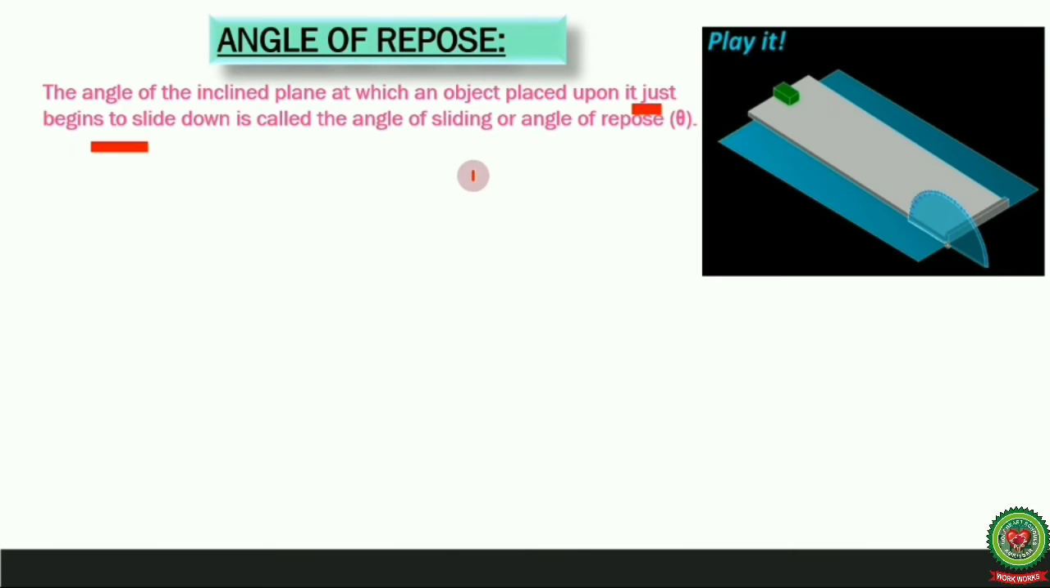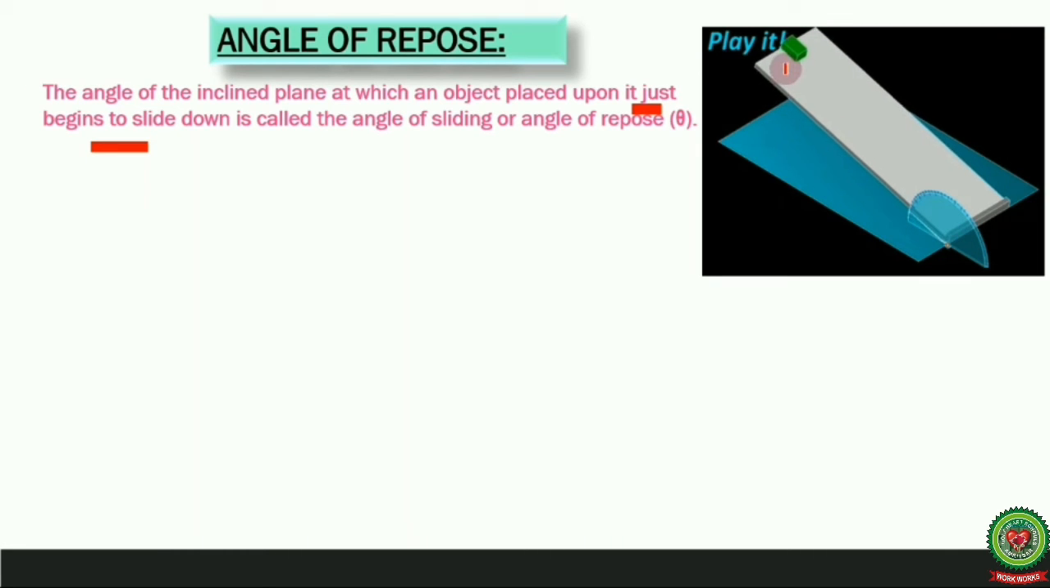Now let's see angle of repose. The angle of the inclined plane at which an object placed upon it just begins to slide down is called angle of sliding or angle of repose. So let's see. Here this object is placed on this slanting surface. As we increase the angle, the angle at which the object just begins to slide down the surface is called angle of repose. Here this angle, when the object starts sliding over the surface, is called angle of repose.